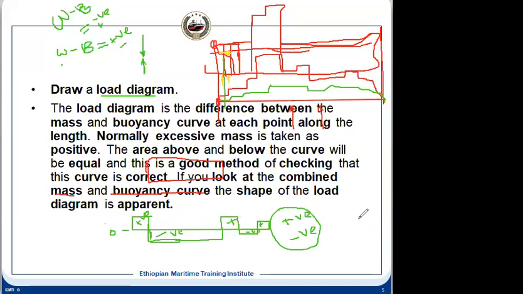Now, once you draw the load diagram, you can see what I had drawn: the positive value with the negative value, again positive, negative, positive. So what does it mean? There will be a shearing force because the ship will try to shear off. That's the concern for us. It means the ship has to be strengthened enough as per the design. The designer has designed for certain values that should not exceed. That is our idea: during the operation, that value of the shear force should not exceed.